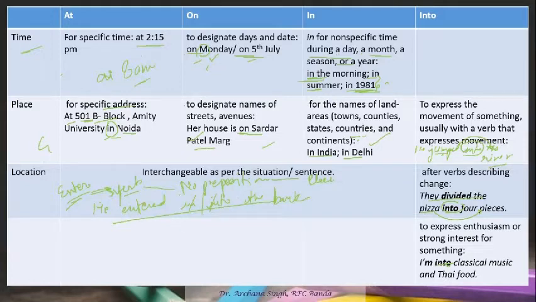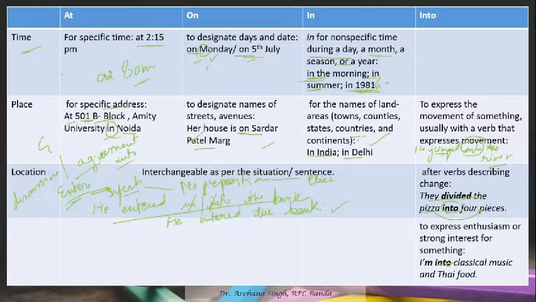We will only write, he entered the bank. This is the right option. But if we use entered where we are talking about a kind of a discussion or any kind of an agreement, in that case we use into.